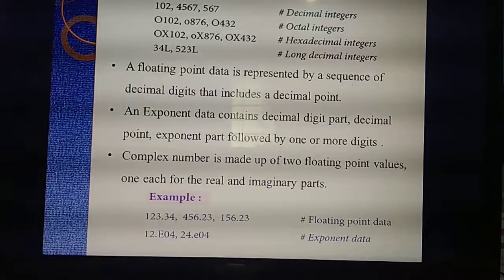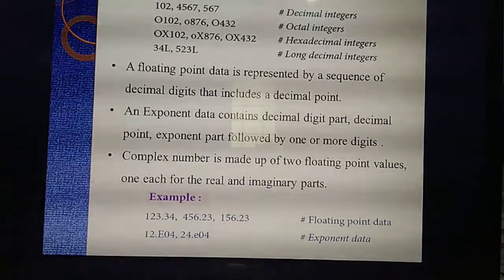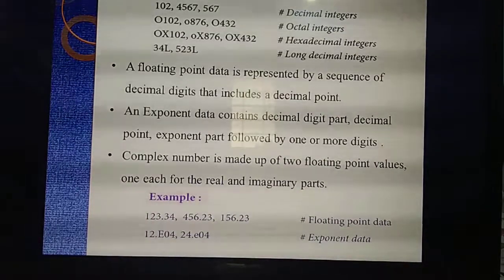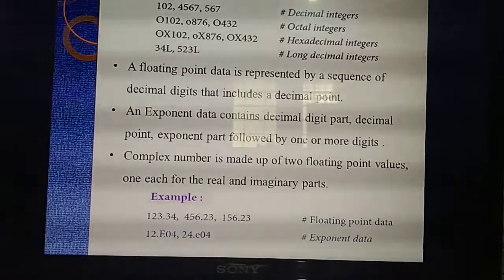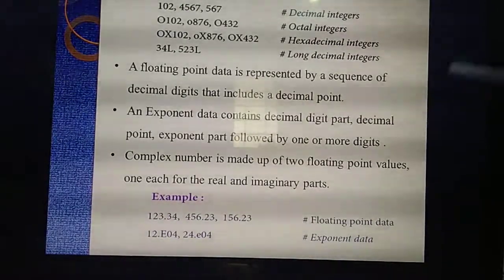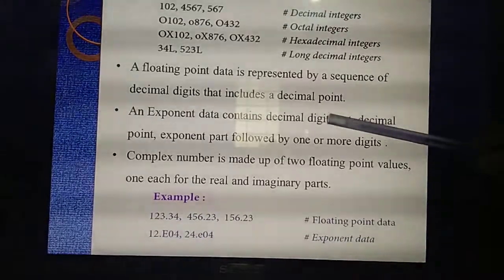Okay. The next thing is exponent data. This exponent data consists of 3 parts. This is also an important 2 mark question. What are the parts?